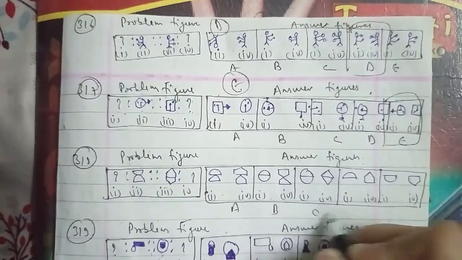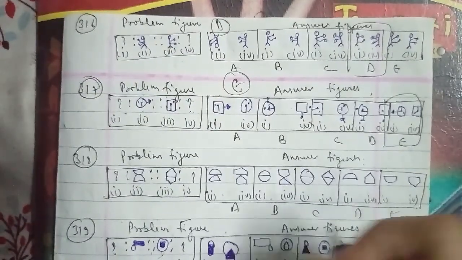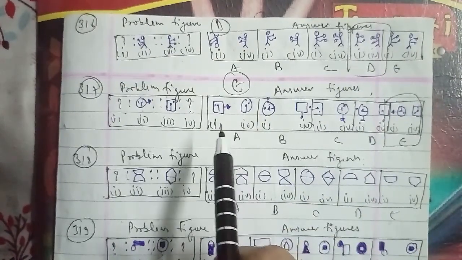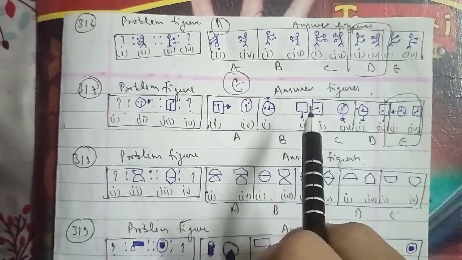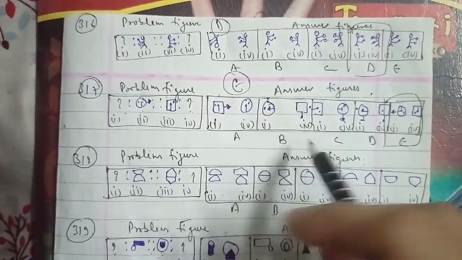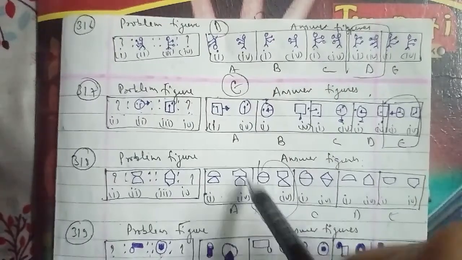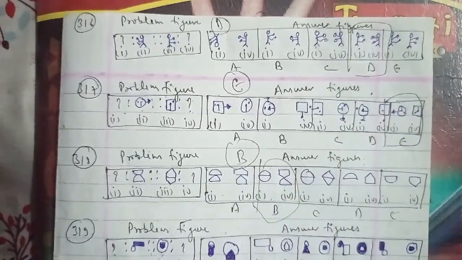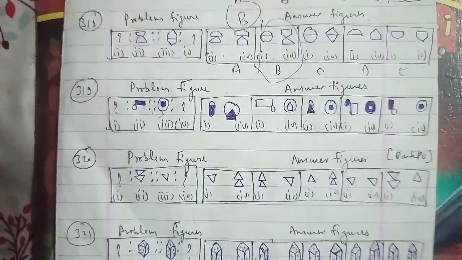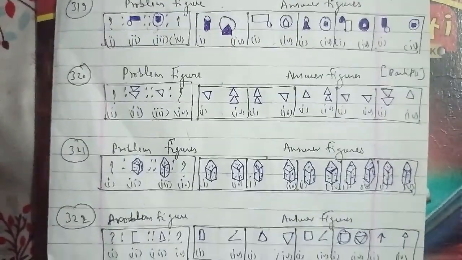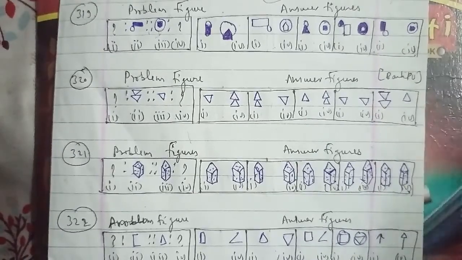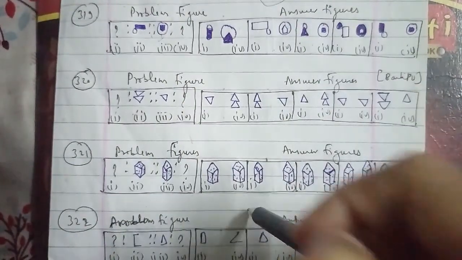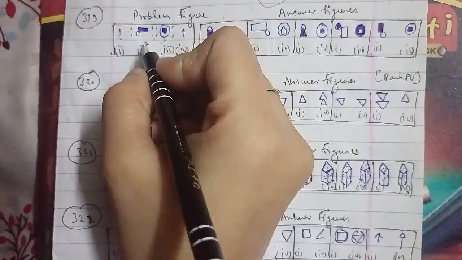We'll go ahead with the other one, which is the 322nd question of the session. These were the problem figures and these were the answer figures as well. As you can see here, there is a line and triangles with the question marks, named A, B, C, D and E. In respect to each, the second is the left half of the first, so we can say that the figure that will be the right answer is the C figure for this question as well.